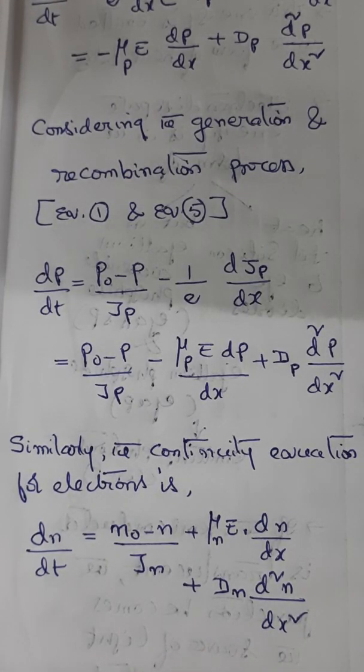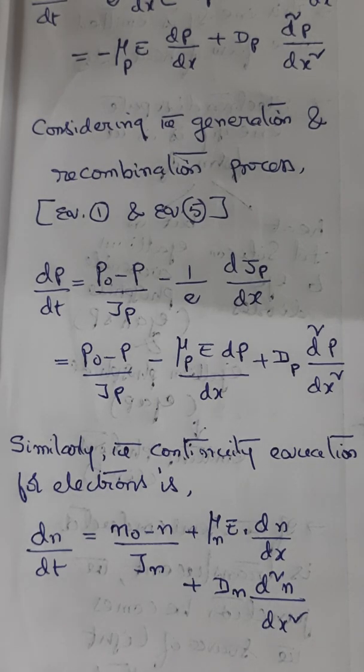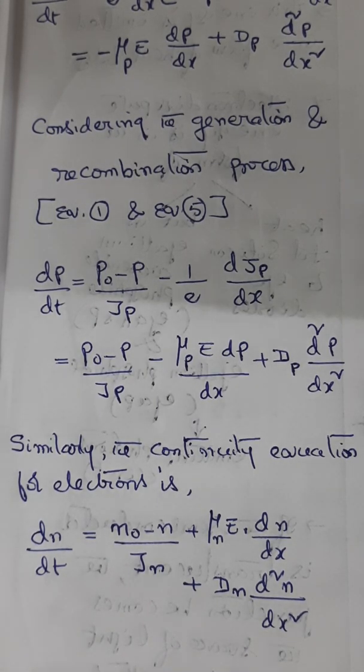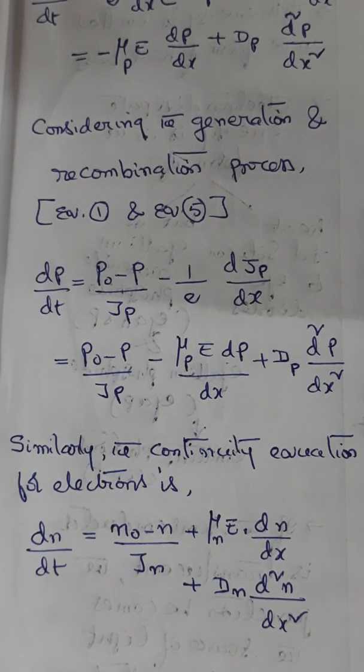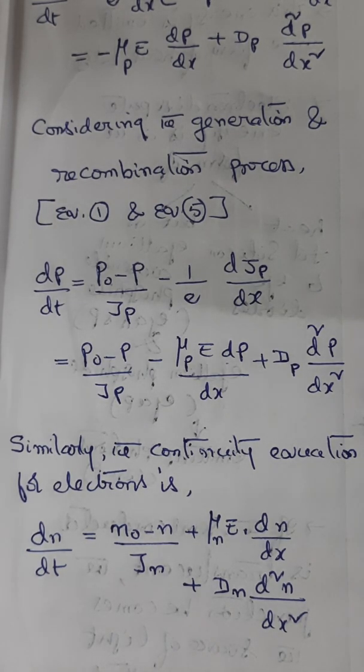With the help of this continuity equation, both for electrons and holes, and with the idea of generation and recombination of electrons and holes, in the coming sessions we shall see the construction and working principles of a light emitting diode, a photodiode, and a laser diode also. How the construction takes place and what the working principle behind it is all depend on this equation of continuity as well as the generation and recombination processes. So that is what we are going to see in the next sessions, right?